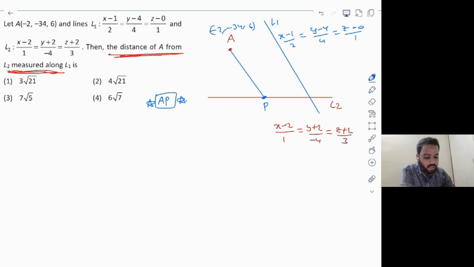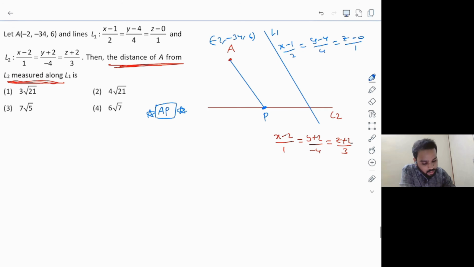Clearly this line AP and this line L1 are parallel to each other. And what are the DRs of this line L1? 2 comma 4 comma 1, which makes the DRs of the line AP also 2 comma 4 comma 1. Now let's write down the line AP here. Line AP passes through minus 2, minus 34, 6 and has the same DRs as L1, which are 2, 4 and 1.